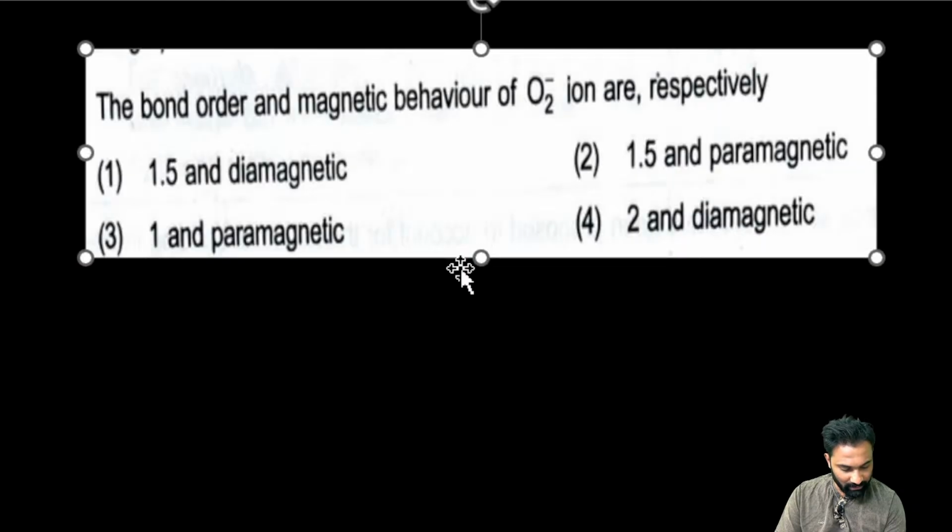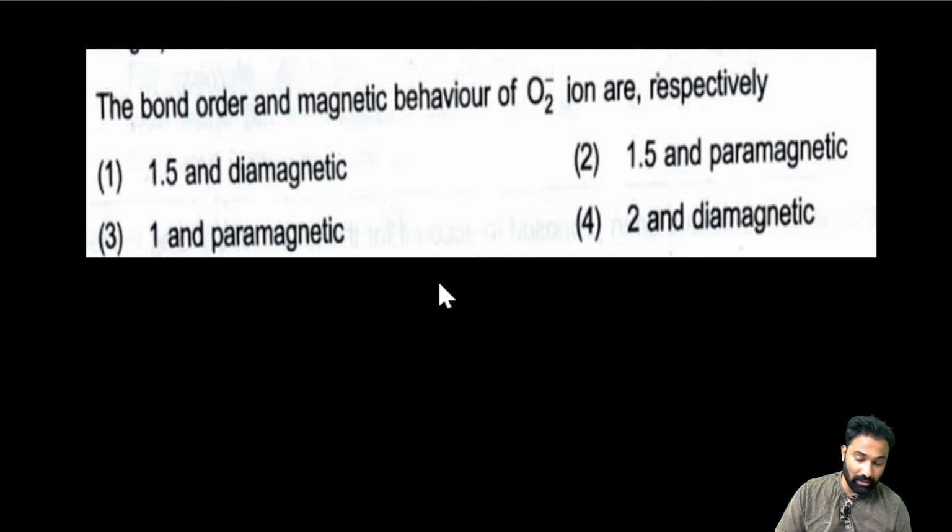Bond order and the magnetic behavior of O2 minus ion are, respectively. It is asking bond order as well as magnetic behavior. Both are asked.